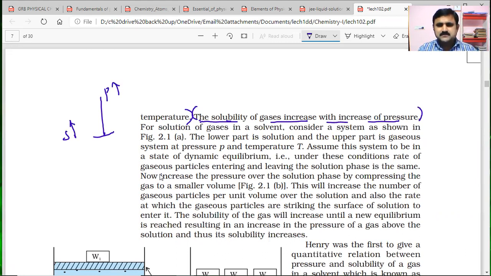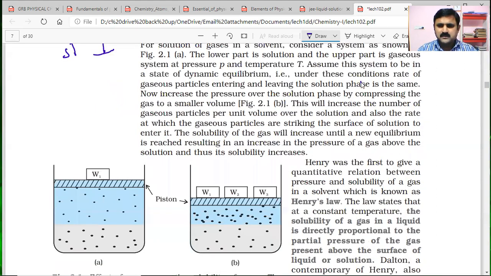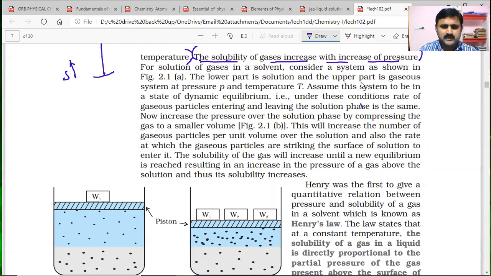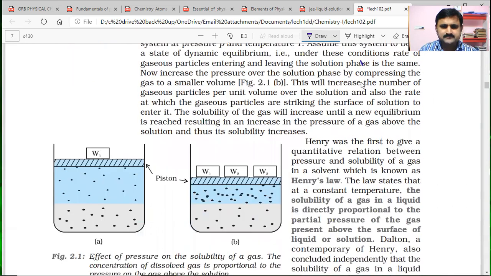For that, a small experiment is given that we have observed in the NCERT. In this experiment, if you keenly observe, consider the system shown in picture 2.1a.